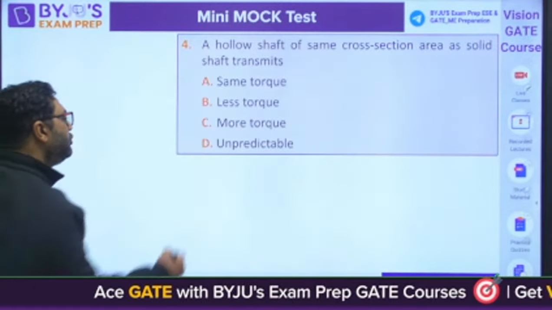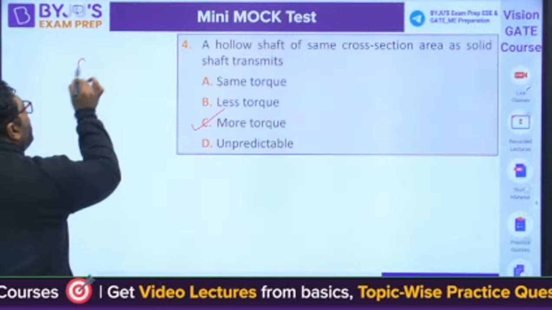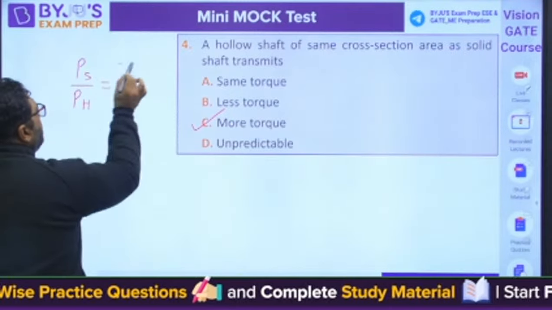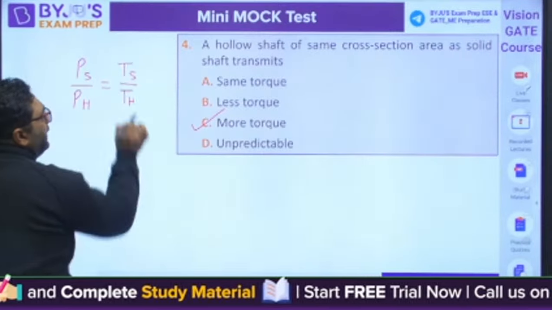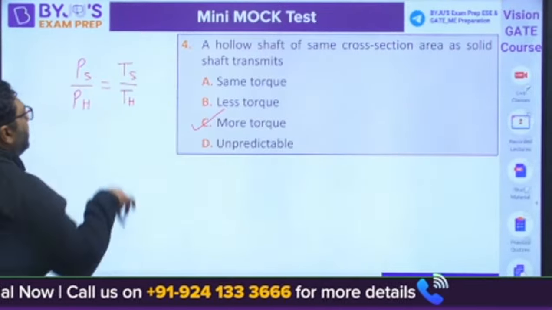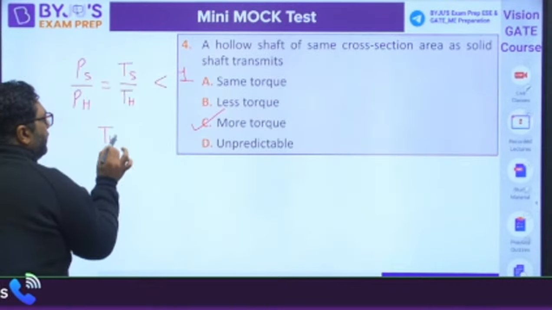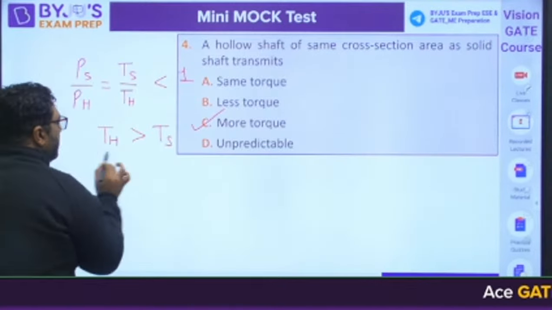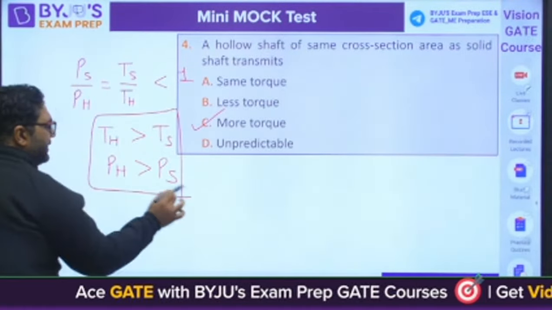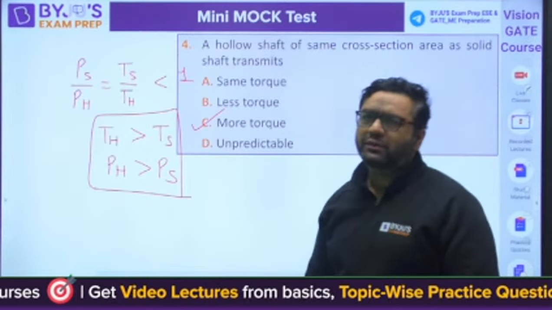So the answer here is going to be more torque. C would be the right answer. Because you know that whenever we are talking about the power transmission capacity of solid to hollow, when we are having torque of solid to hollow, if they are saying that they have the same cross section area, then obviously this is going to be less than 1. Means torque of hollow is going to be more than torque of solid. Power of hollow is going to be more than power of solid. So that is going to be the case if the area is same. But if outer diameter is same, then solid would be the better option.